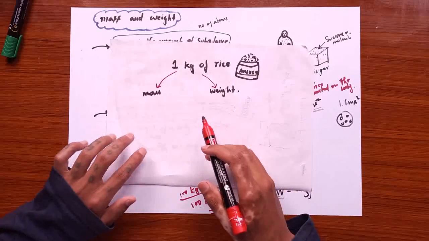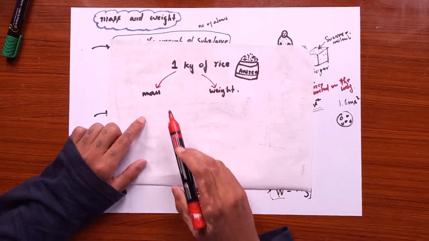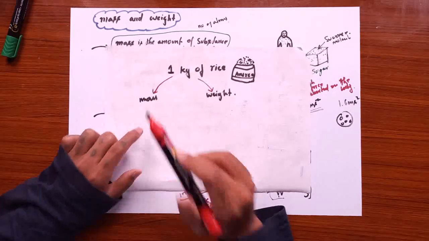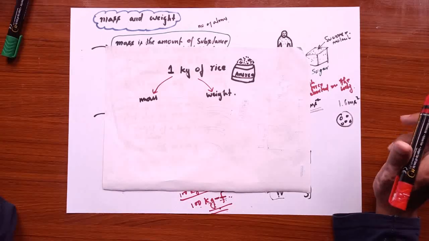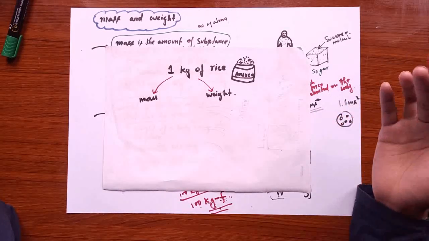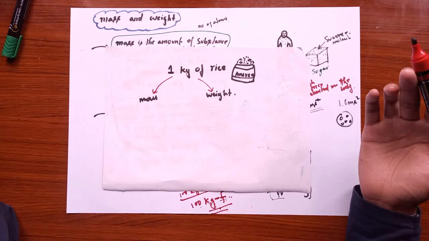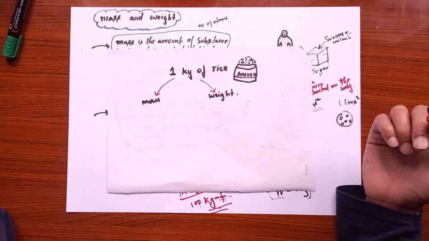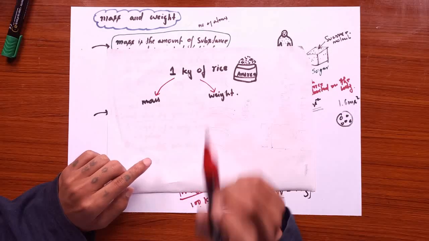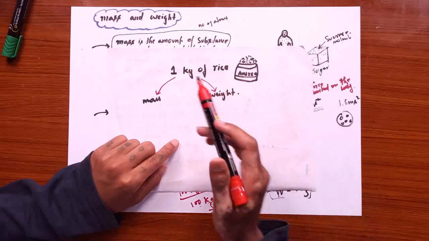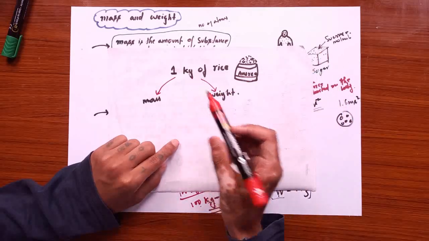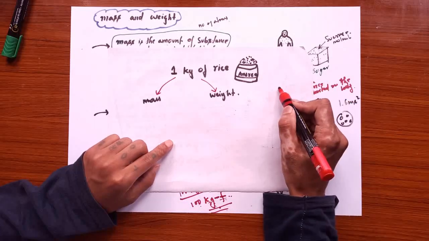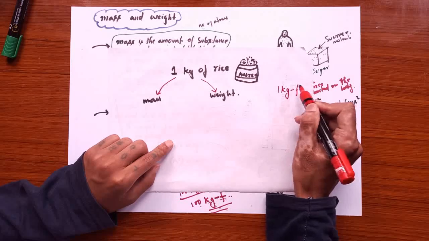So if you look at the previous confusion of 1 kg of rice, does it refer to the mass or weight? Yes, it refers to the mass, because kg is technically the SI unit for mass. But if you go to the market and ask the shopkeeper for 1 kg of rice, the shopkeeper always gives you 1 kg of rice in terms of weight, because they use the weighing machine. The weighing machine the shopkeeper uses measures in terms of weight, and the device is measured in this kgf unit.